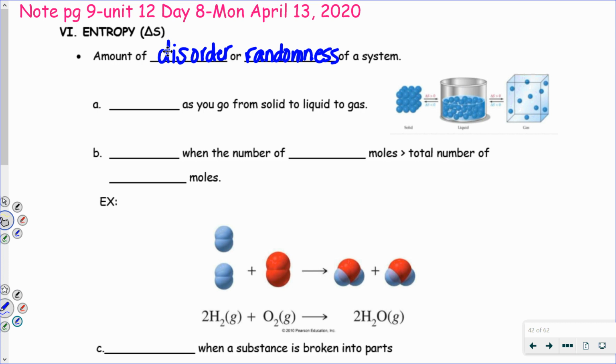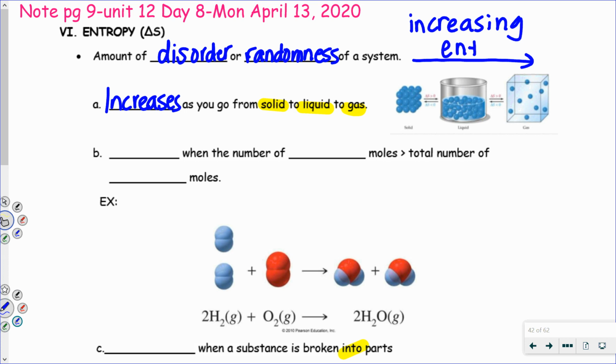The first is that the entropy is going to increase as you change from a solid to a liquid to a gas. So if you look at these diagrams over here, we have a solid. A solid is very ordered. It's in a crystalline structure. It's very rigid. When it goes to a liquid, those particles spread out a little bit more. They can take the shape of the container. And then finally, a gas is the most random. So our entropy is increasing as we go from a solid to a liquid to a gas.